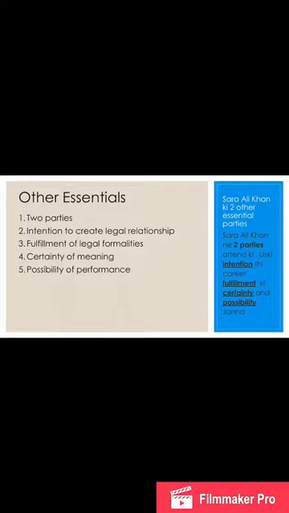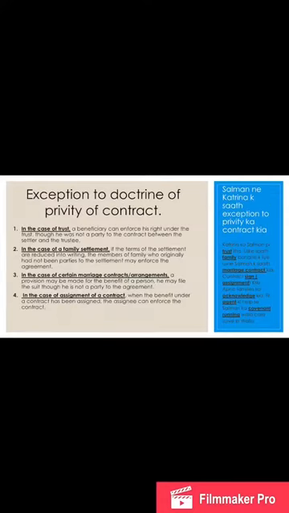Then is fulfillment of the legal formalities. All the formal work that needs to be done to form a contract should be complied with. Then a certainty of the meaning, as in there should not be anything in the contract which has the possibility of creating confusion or ambiguity. Then is possibility of performance. You cannot enter into a contract to do something which is completely impossible, like getting chand tare tod kar lane wali baatein. Those are highly illogical and impossible to perform.